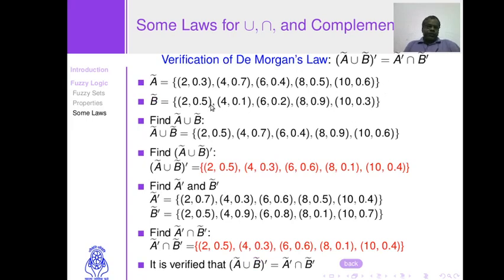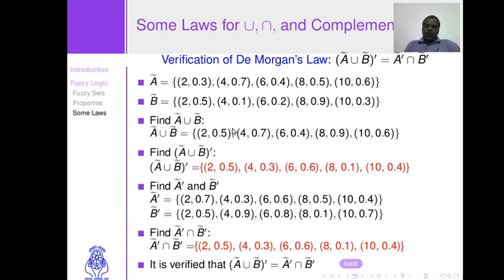Consider this one. Here two fuzzy sets A and B are given with their elements and corresponding degrees of membership. To verify this law, which states that the complement of the union of two fuzzy sets is equivalent to the intersection of the complements of individual fuzzy sets,